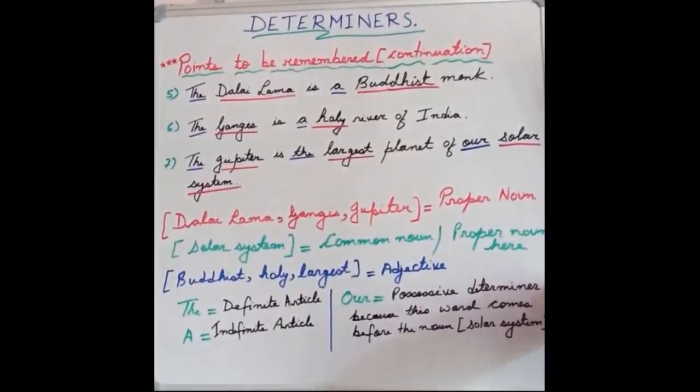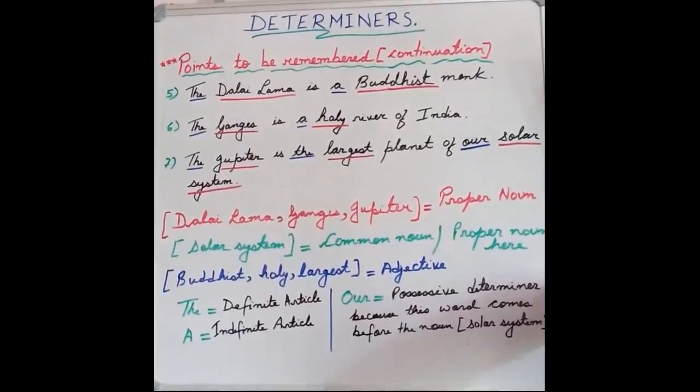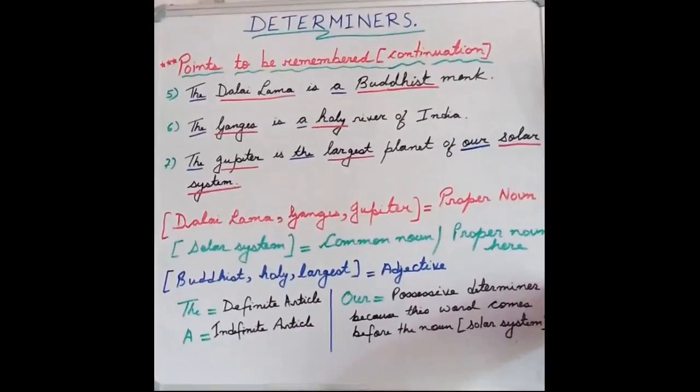Suppose we don't say the Mohandas Karamchand Gandhi, we don't say the Rabindranath Tagore, but we can use the before proper nouns when people are famous by those names. So in this case, these proper nouns are known as sobriquet, SOBRIQUET, or moniker, MONIKER. Clear?